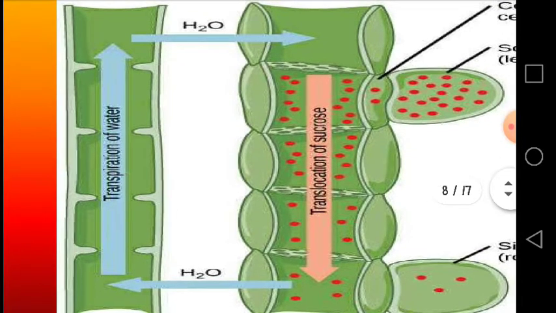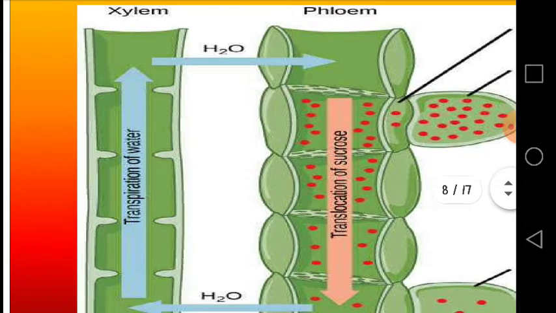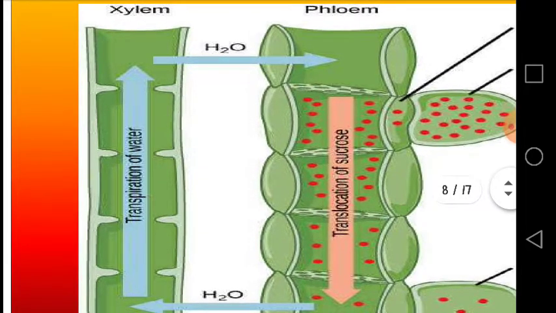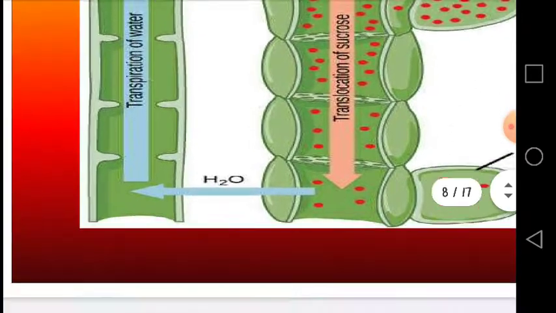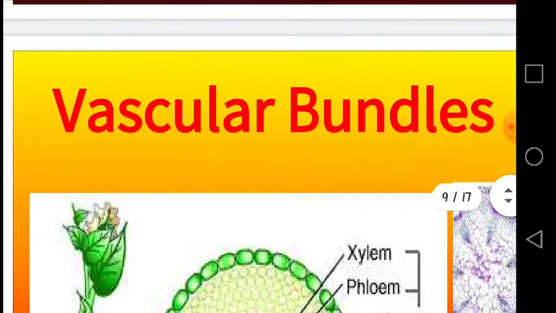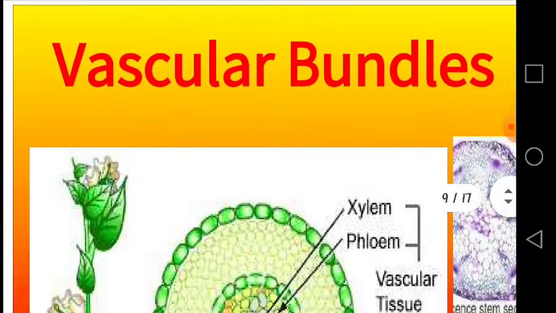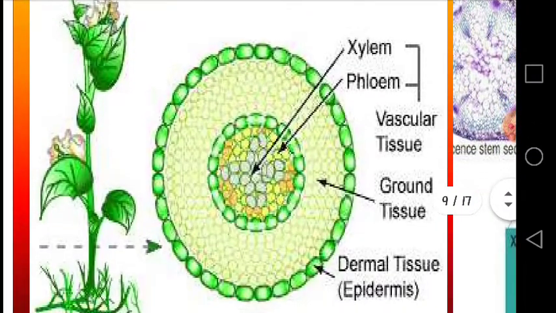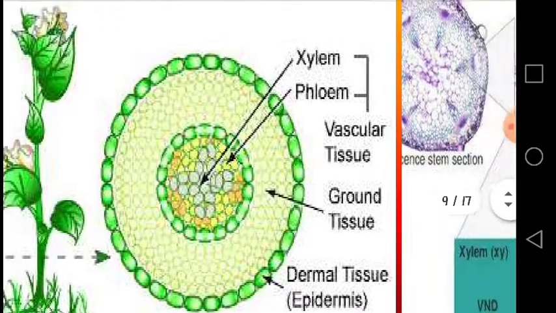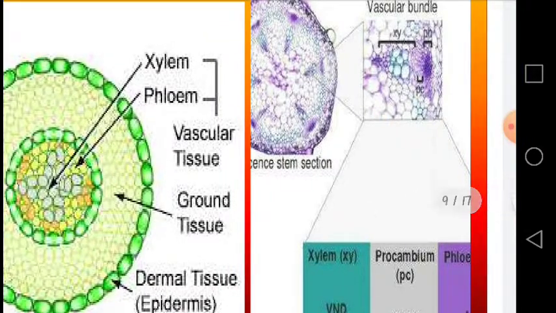So these two types of tissues, xylem and phloem, are very useful in the transportation of materials within the plant body, and combined these two are called the vascular bundles. The position of the vascular bundles is shown in this diagram. You can see this is the cross section of the stem of a plant. You can see the xylem and phloem where they are located, and here is a microscopic description.